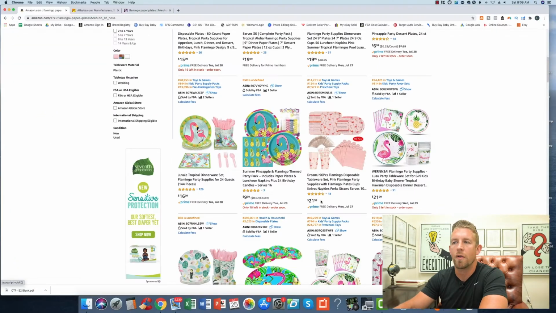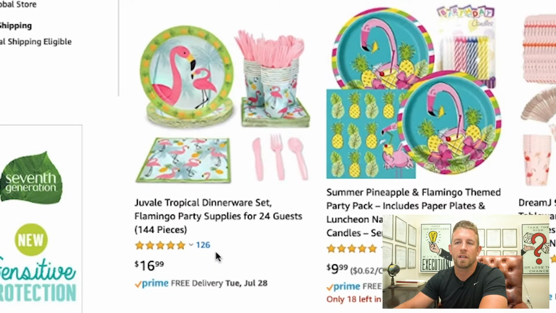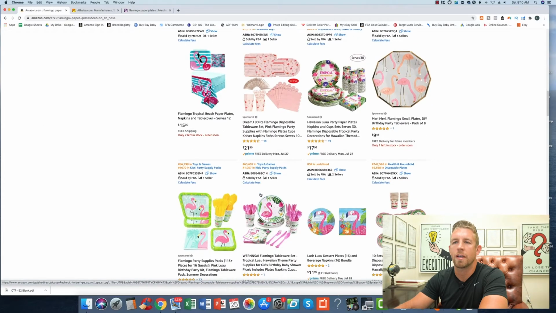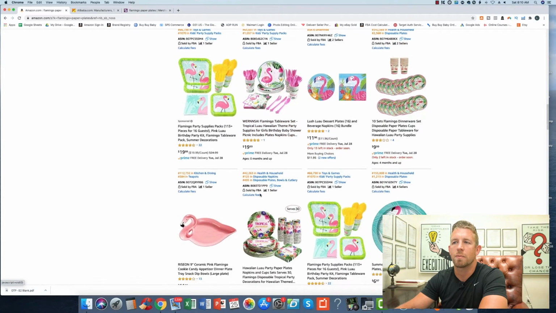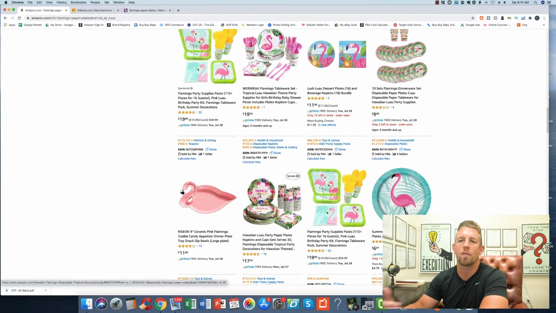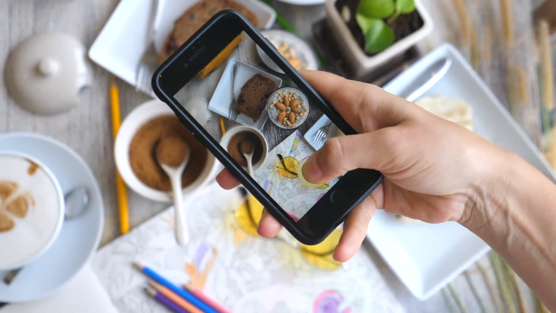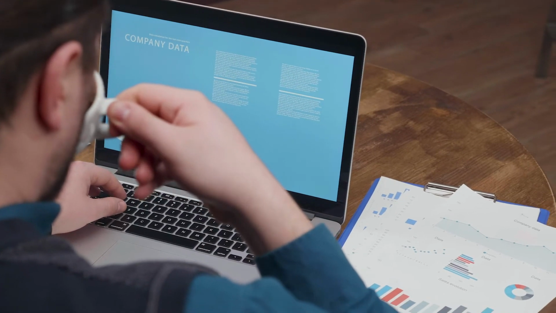I mean, these are all very low, 126 is a new high for it. 0, but it's very young and easy to get into rank-wise, because you're not fighting against a lot of people that have high reviews, which would give that customer quote-unquote safety, knowing that people don't have to say, well, this person's got 1,000 reviews and you have 0 reviews, so I feel uncomfortable buying from you. I'm gonna buy from the person with 1,000 reviews. All you gotta really focus on is making sure you have really good pictures, you focus on your back-end analytics, and you also focus on your key term targeting for your PPC.